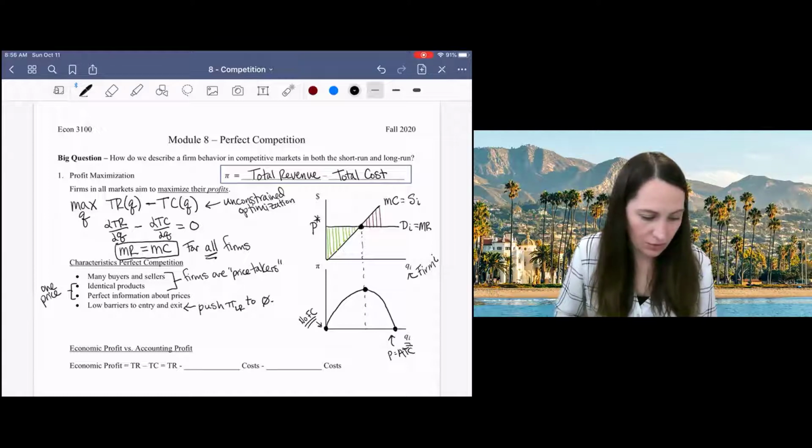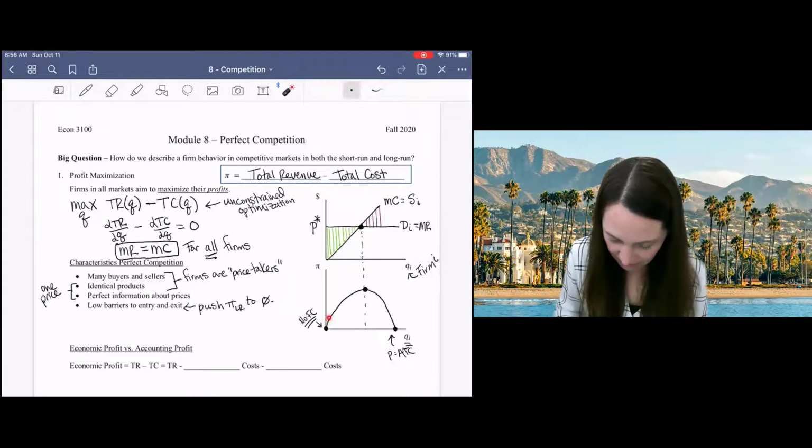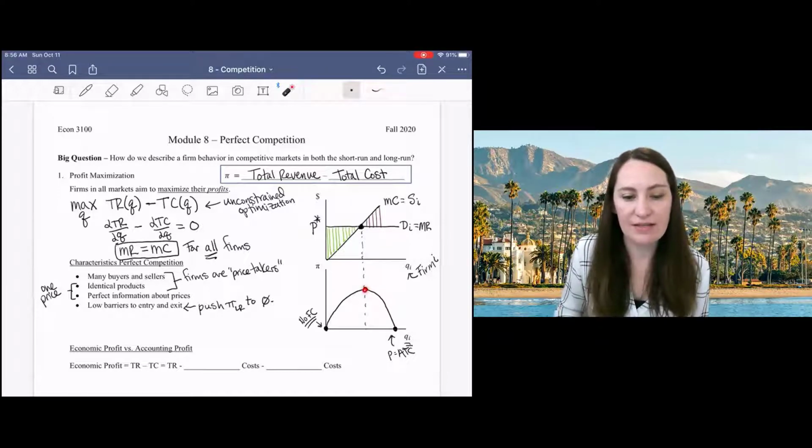Okay, so what we're doing in our maximization problem is actually writing out the profit function and finding the point where the slope is equal to 0, right? When we take the derivative and set it equal to 0, we're finding this point where slope is equal to 0 to maximize profits. Another way of seeing that is that this is going to be the point where the slope of the revenue function is equal to the slope of the cost function.